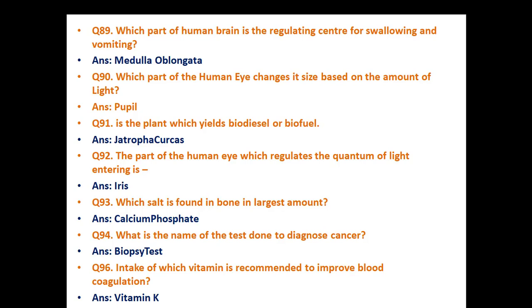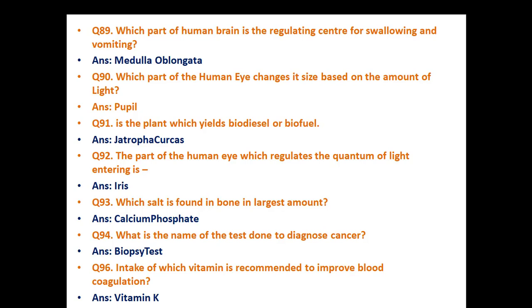Jatropha curcas. The part of the human eye which regulates the quantum of light entering is the iris. Which salt is found in bone in largest amount? Calcium phosphate.